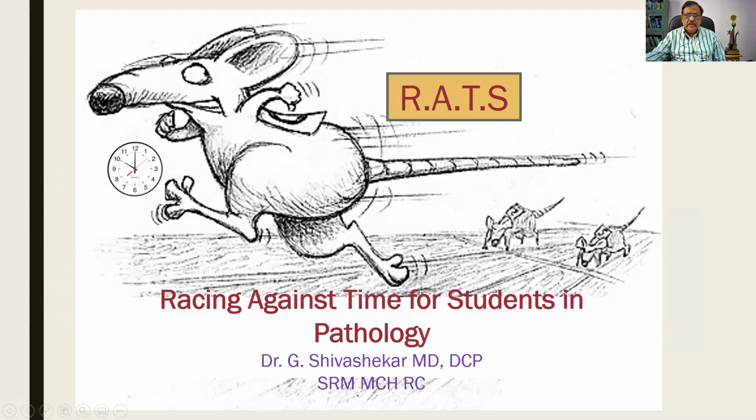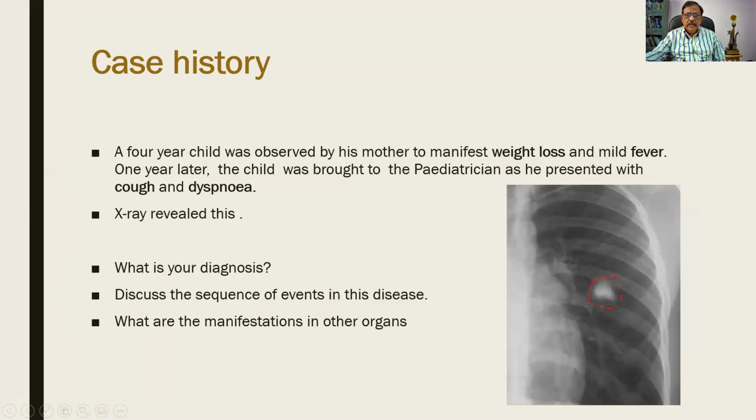Welcome to this class. A case history. A 4-year-old child was observed by his mother to manifest weight loss and mild fever. 1 year later, the child was brought to the pediatrician as he presented with cough and dyspnea, in addition to the above symptoms.